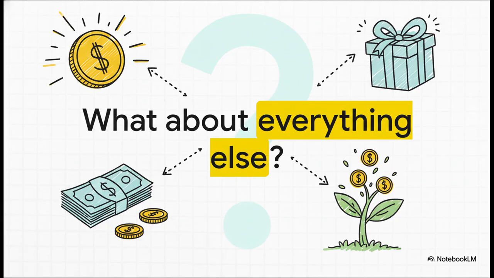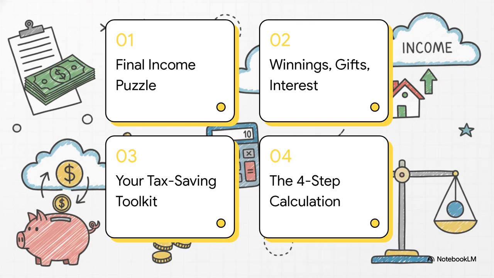Okay, so you've done the heavy lifting, right? You've tallied up your salary, you've figured out your business profits, you know your capital gains. But what about all the other stuff? You know, that little bit of prize money you won, or the interest piling up in your savings account. Where does all that fit in? Let's figure that out. So here is our roadmap for today.